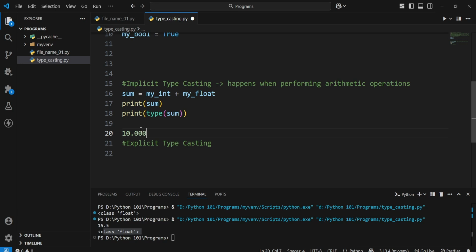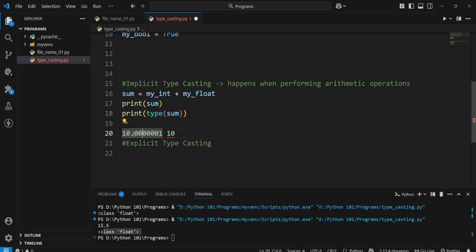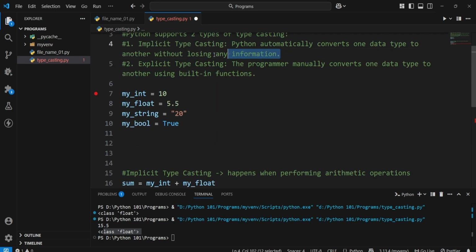Suppose we have 10.0000001. This is one value. Now don't you think that while representing this as an integer, we can just write 10, like a round off of this value? 10 can also be very similar to this, right? But which is more precise or accurate? We know that float is more accurate because it has more precision. It gives us the actual value, 10.0000001. So that's why floats have more precision in Python, and why whenever converting implicitly, Python will convert from lower to higher precision in order to not lose any information.